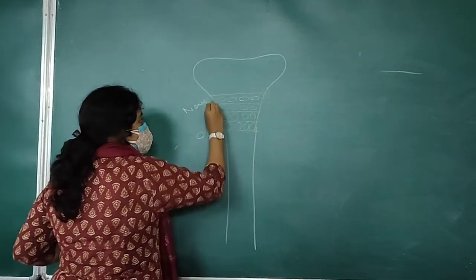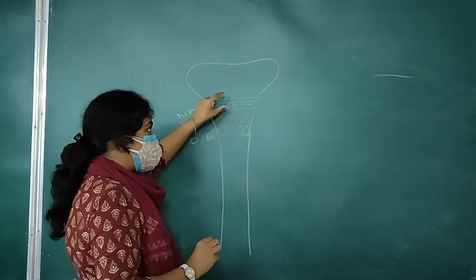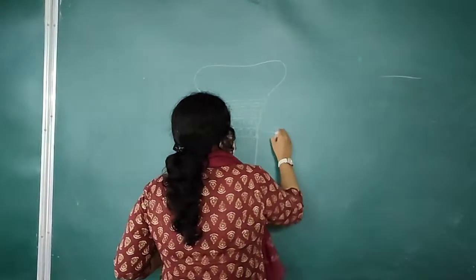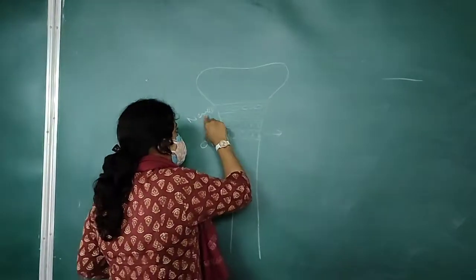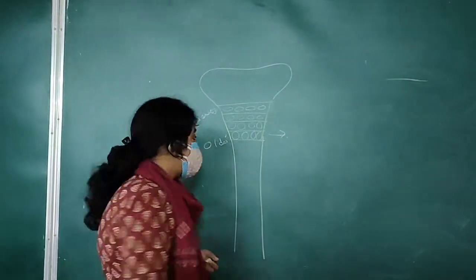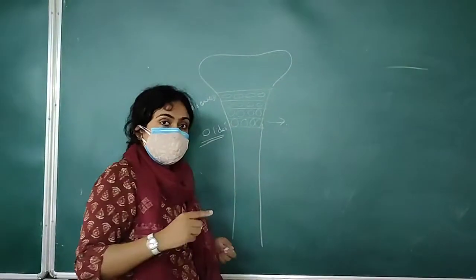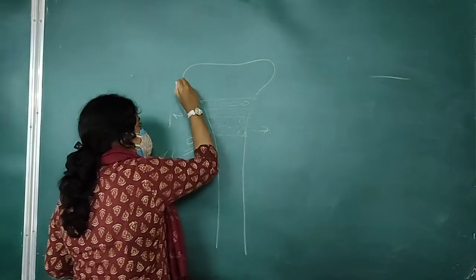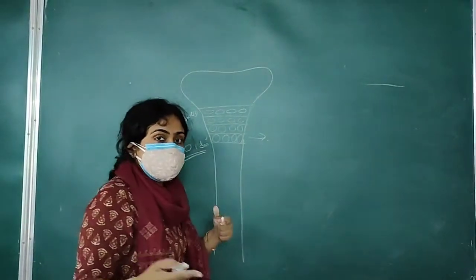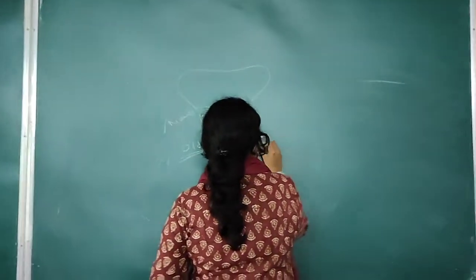Their size is big, while the newer ones are small and flattened. When growth promoting factors are there, the newer chondrocytes start to replicate and the older chondrocytes start to hypertrophy. So they increase in size and they start to replicate, so their numbers are increased. What happens?